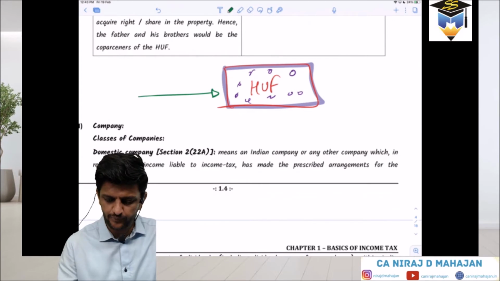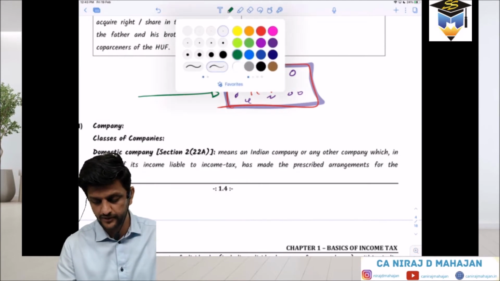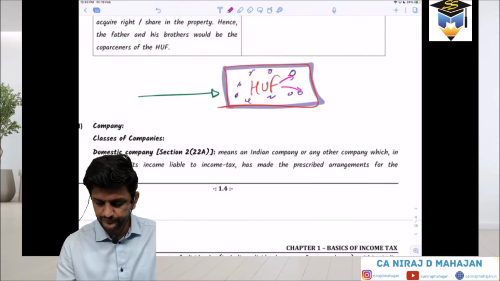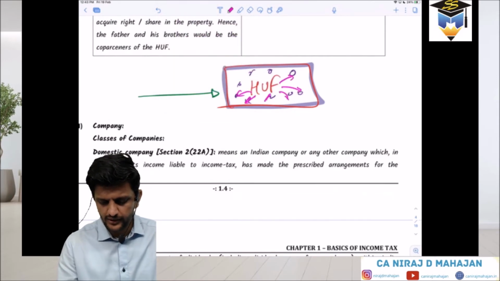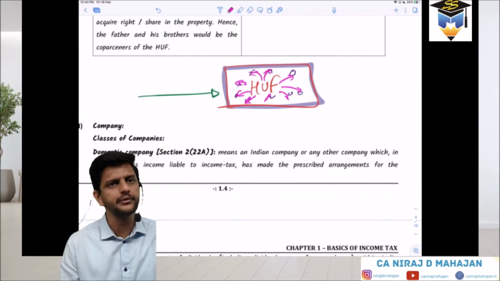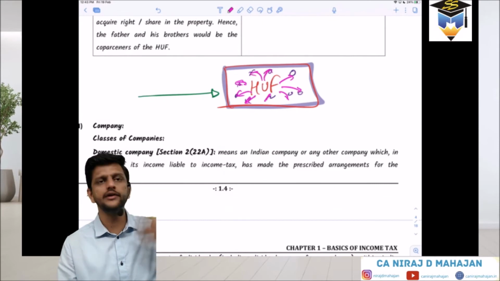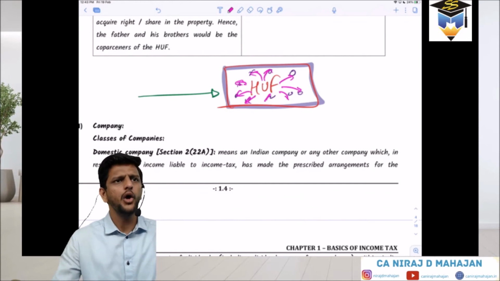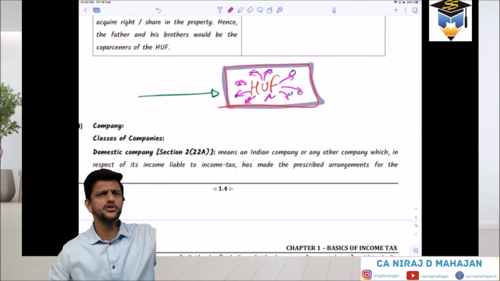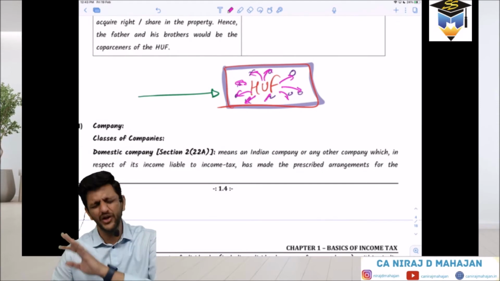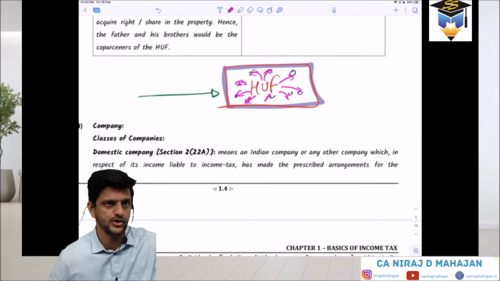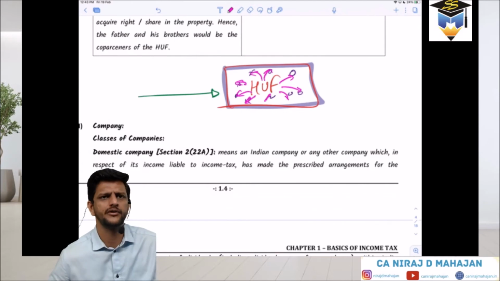Now you tell me, obviously if HUF has earned the income, what will HUF do? It will transfer the income in some share or the other, or not? It is joint, I completely agree. But HUF will transfer some of whatever income they have earned to the co-partners. It should be there, no? Or there can be joint accounts or something like that. Every month you will do this, every month you will get that, whatever it is. So whatever expenditure is happening in the home, personal, whatever it is, it will be from the account of HUF. And still after that if you need something, you can take that from HUF. That is an internal arrangement, but understood here?